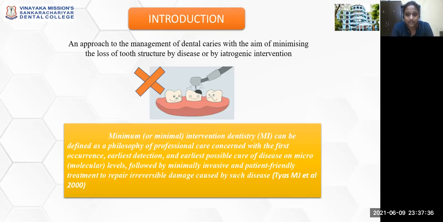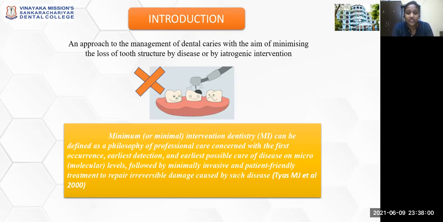Later on, with the recent development in technology as well as in the restorative materials with the higher capability for remineralization and biomimetic properties, minimally invasive treatment protocols have been introduced, where the loss of tooth structure is minimized, which is the principle of the minimally invasive dentistry techniques.